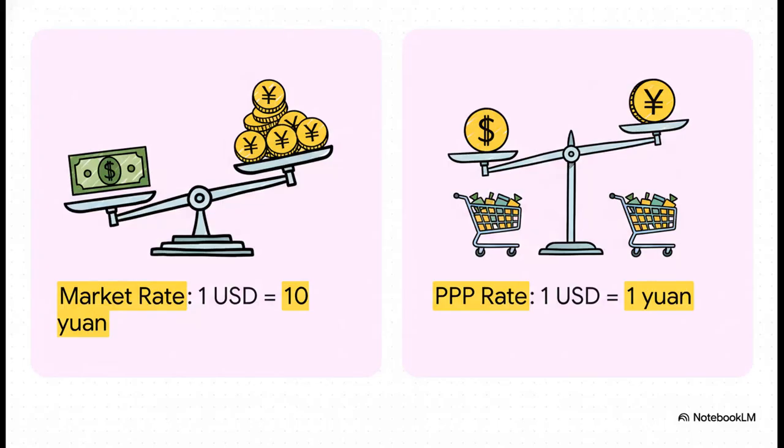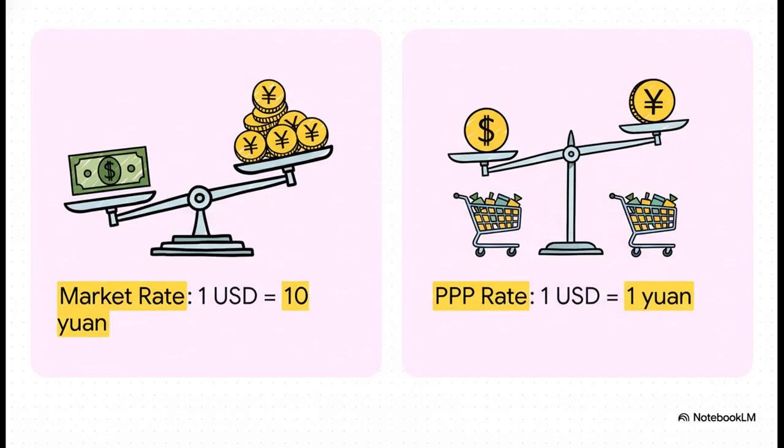All right, so let's put these two side by side. On the one hand, you've got that market rate we first used. $1 gets you 10 yuan. But in our thought experiment, our PPP world where the cost of living is equalized, the rate becomes $1 for 1 yuan. The purchasing power is identical.